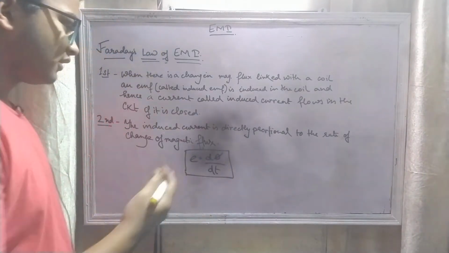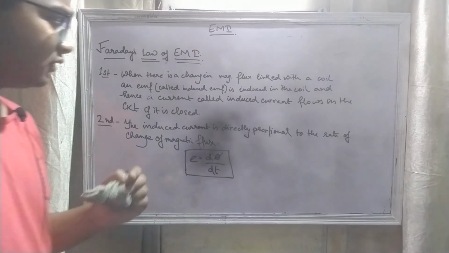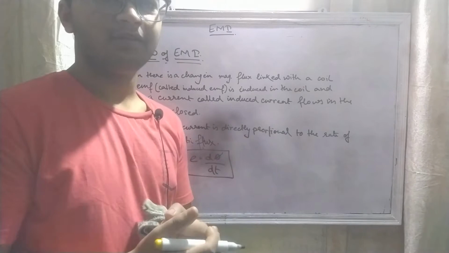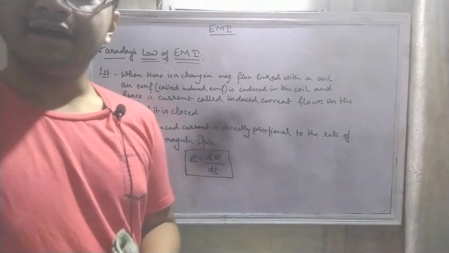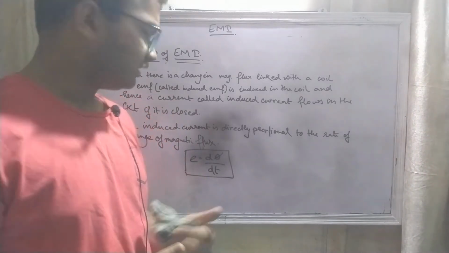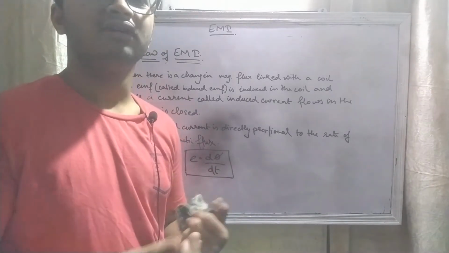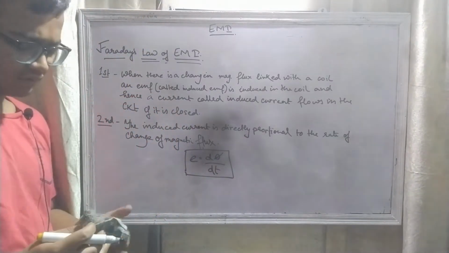If phi is the magnetic flux linked with the coil in time interval dt, then E equals d phi by dt.